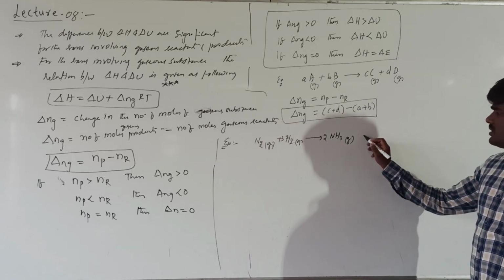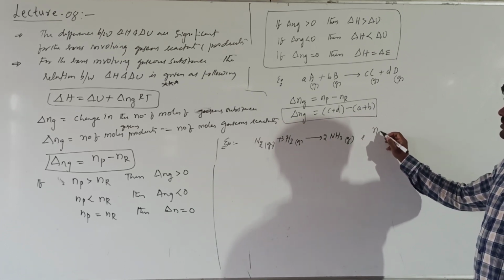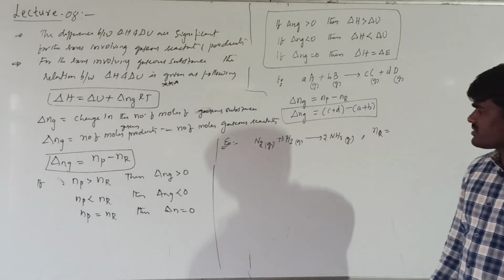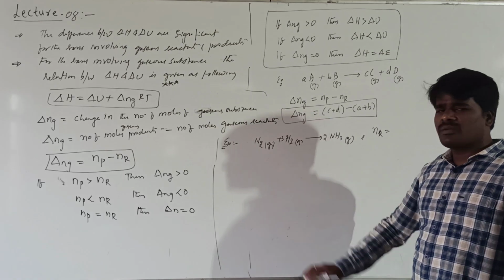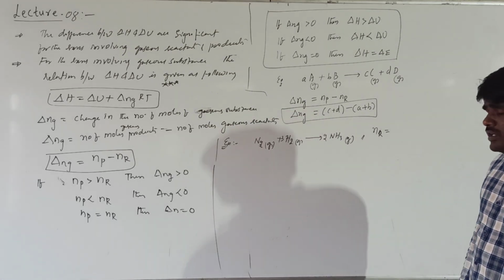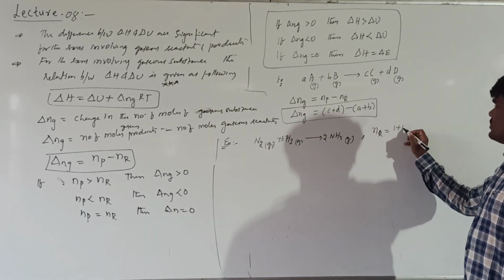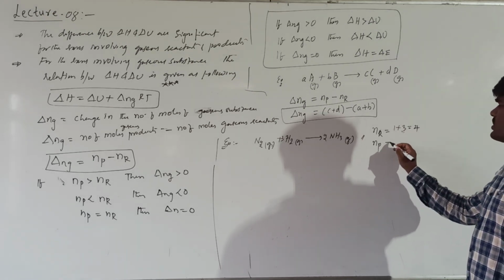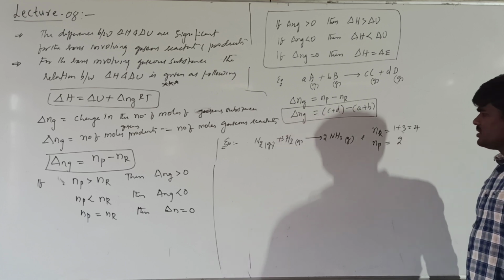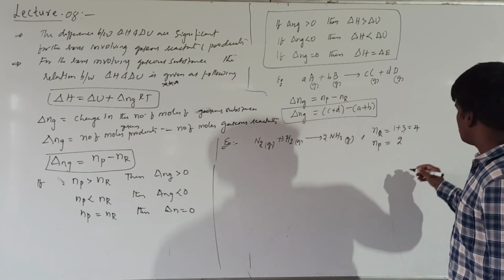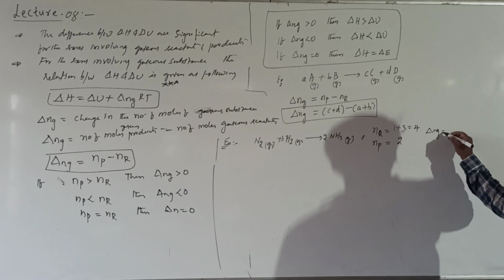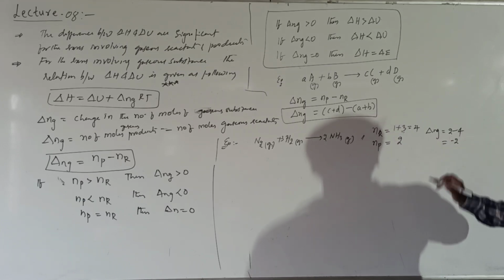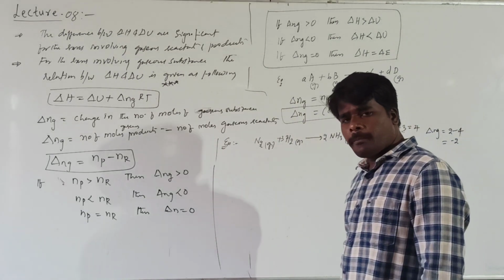What is the number of moles of gaseous reactants undergoing reaction? 1 mole of nitrogen gas and 3 moles of H2 gas. So how much does it come to? It comes to 4 moles. What about the number of moles of products formed? 2 moles of NH3. So the delta Ng value for this reaction will be 2 minus 4, which comes to minus 2. This is how you have to calculate the delta Ng value.